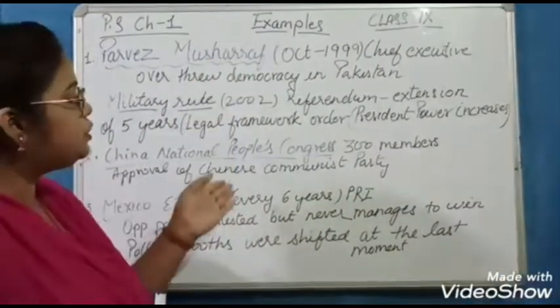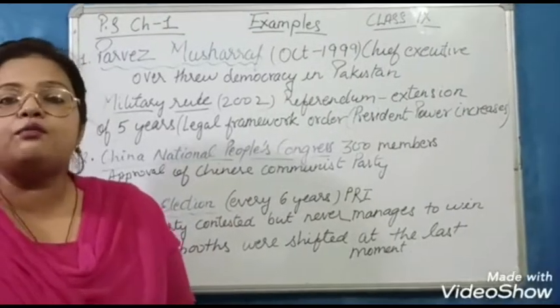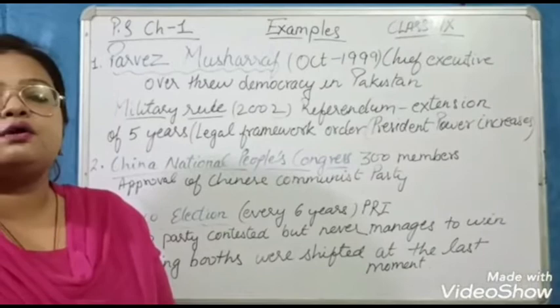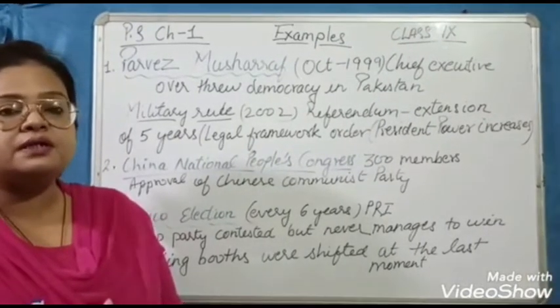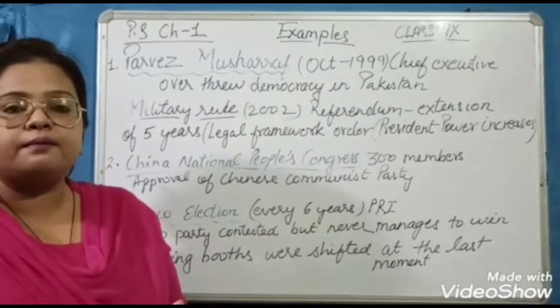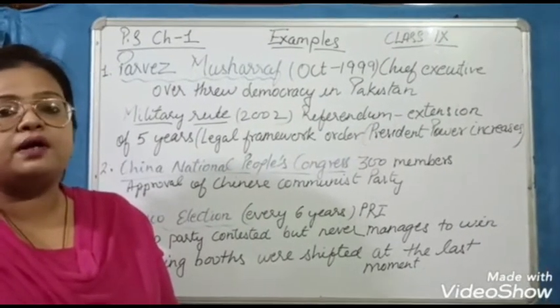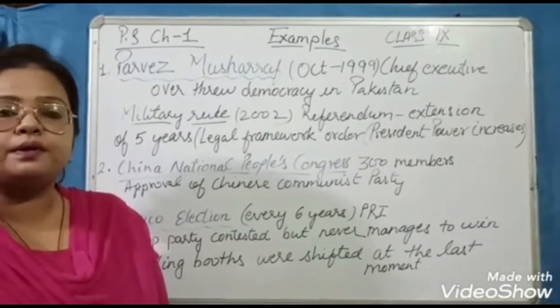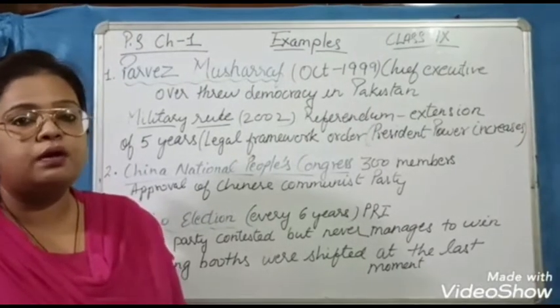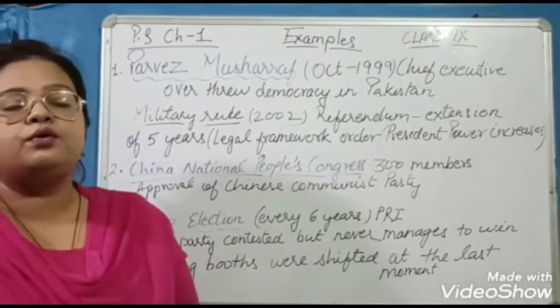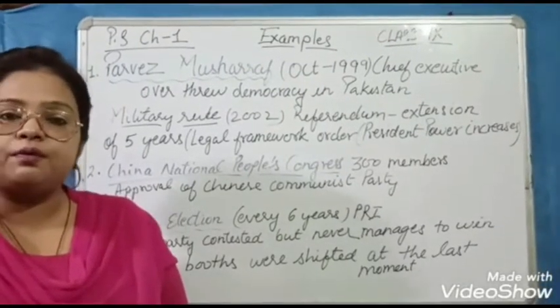So these are three examples of non-democratic forms of government, in which the people do not have any role to play. This is an entirely non-democratic type of government, and the sole power lies in one party or one person, or in military rule, dictatorship, monarchy, king or queen. But the people do not share any power in this type of government.